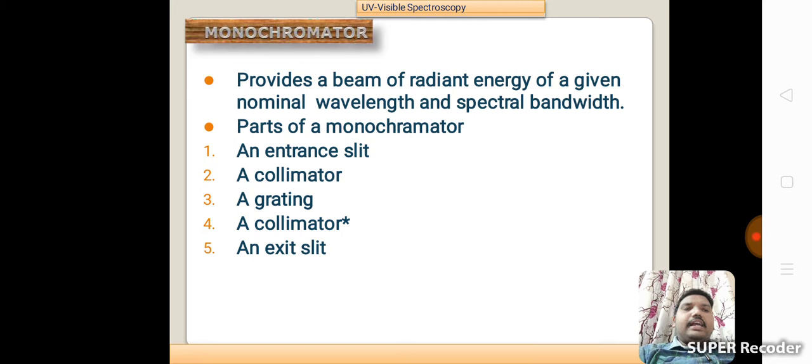The second component is the monochromator. A monochromator provides a beam of radiant energy of a given nominal wavelength and spectral bandwidth. The parts of a monochromator are an entrance slit, a collimator, a grating, a collimator, and an exit slit.